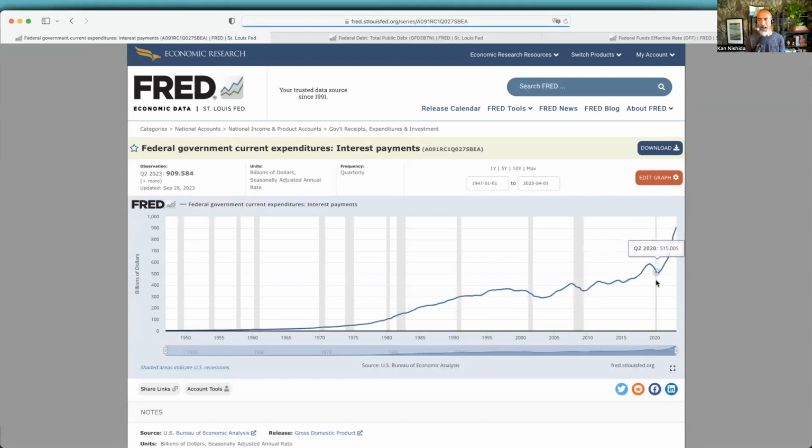There you go. After 2020, Q3, Q4 maybe, it starts increasing. And currently, this is actually not the latest; this is Q2 2023, so about April, May, June. This is kind of insane. This is just the interest payment. It's not the whole debt that the US government is paying back. It's only the portion that is about the interest.